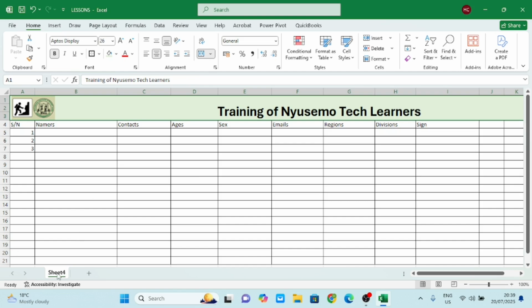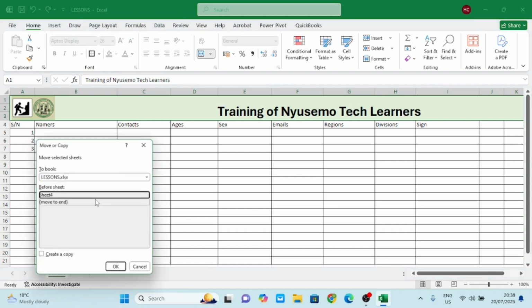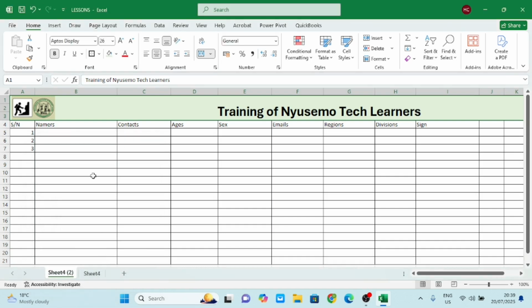So what you are going to do is, another technique I'll teach you here is, I want us to duplicate this sheet, okay. I'll right click now, and then I come to copy, okay, and when I say copy, I'll say create a copy, and I click select this option, and I click OK. So now it has created 2 copies of that same sheet. So if I click here, it's the same sheet. If I click here, it's the same sheet.